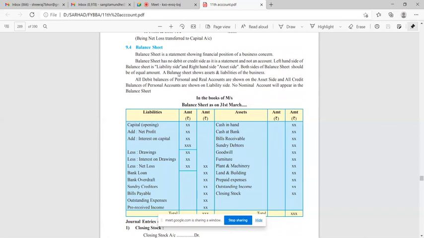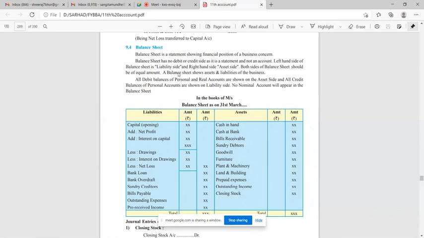A balance sheet shows assets and liabilities of the business. All debit balances of personal and real accounts are shown on the asset side, and all credit balances of personal accounts are shown on liability side. Okay, please keep this in mind. You will require this every time for solving the questions. What?